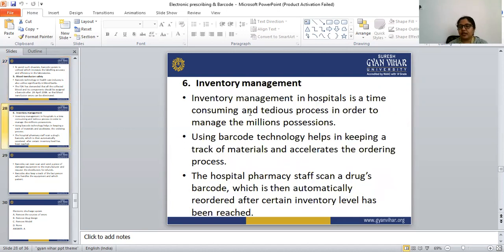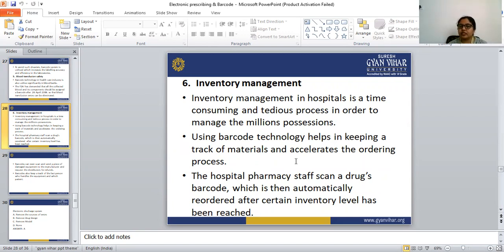Next is inventory management. Inventory management in the hospital is a time-consuming and tedious process, in order to manage millions of possessions. Using barcode technology helps in keeping track of material and accelerates the ordering process.